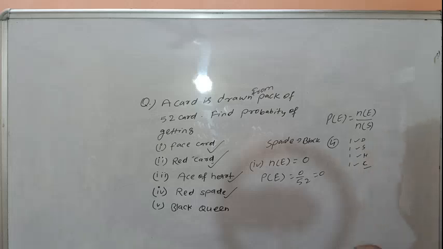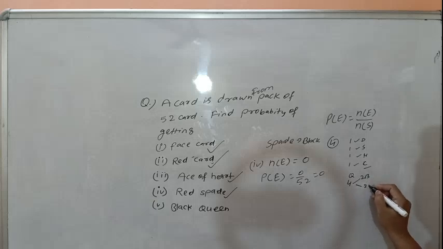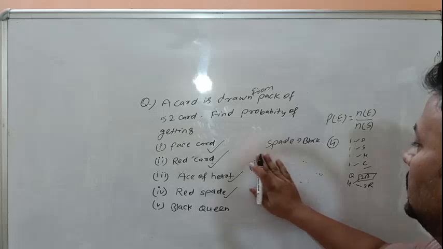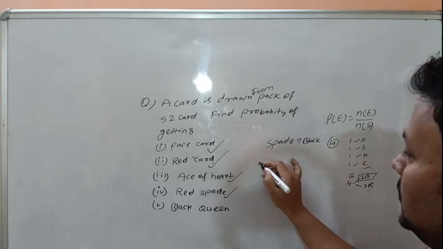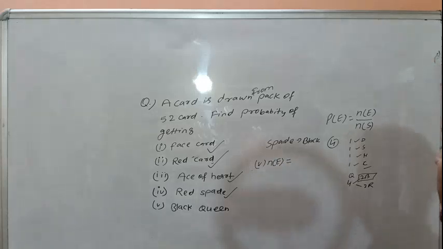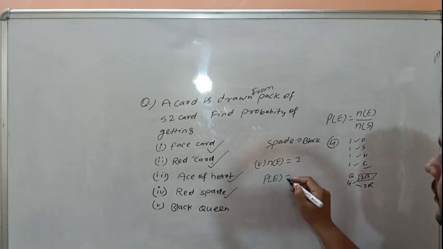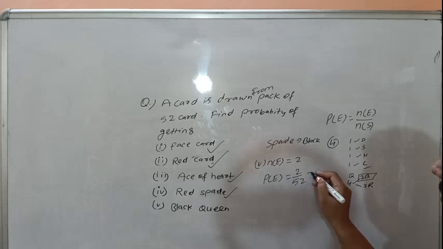Black queen. There are total 4 queens, 2 are black and 2 are red. Then black queens are 2. Number of events is 2. Then probability is 2 over 52. That is 1 over 26 is the required answer.